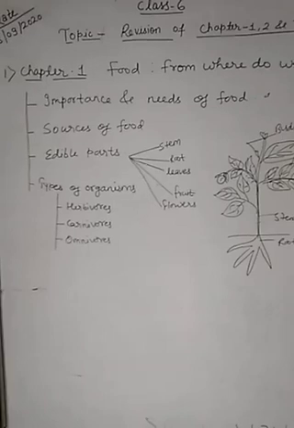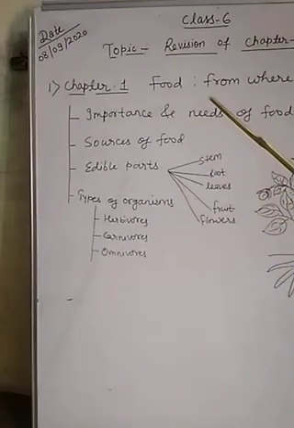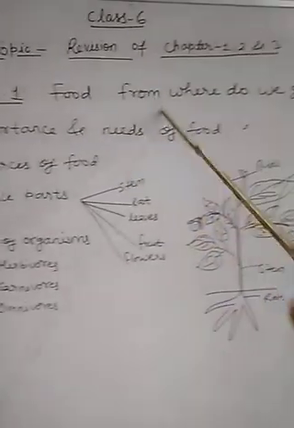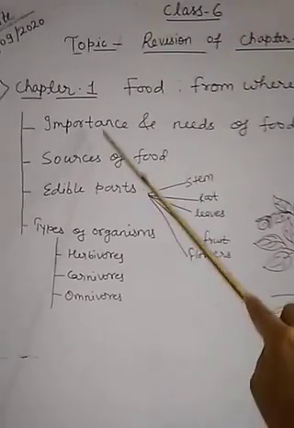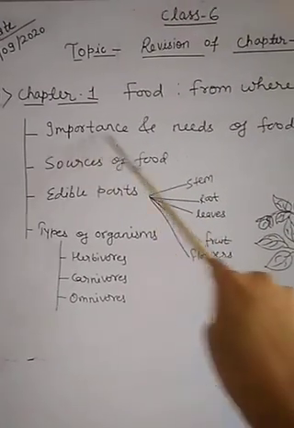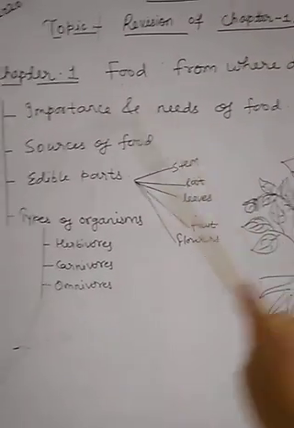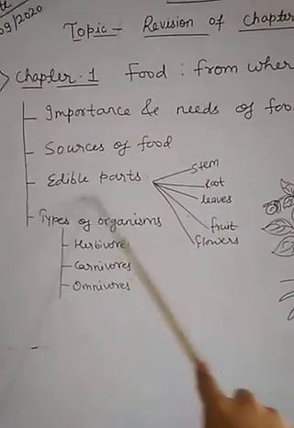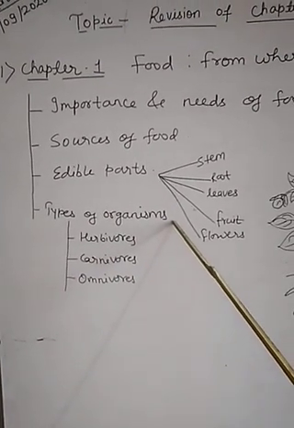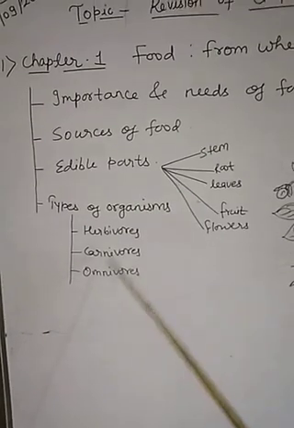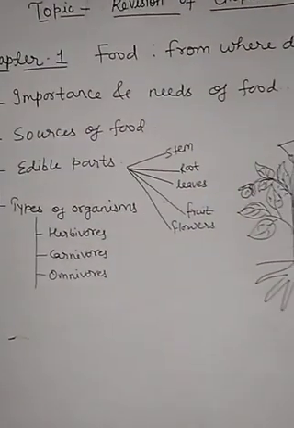1, 2 and 3. Children, in chapter 1, which is Food: Where Do We Get It From?, we will revise the important points like what is the importance of food and what is the need of food. What are the sources of food? What are the edible parts? The types of organisms on the basis of their food source, which are herbivore, carnivore and omnivore. So let's start our topic, food.